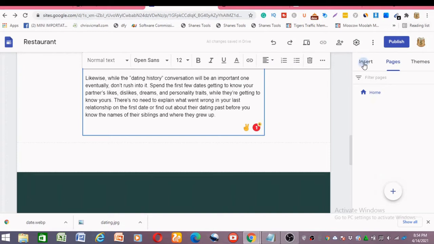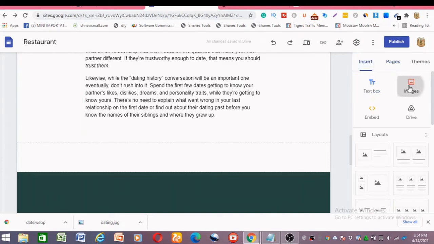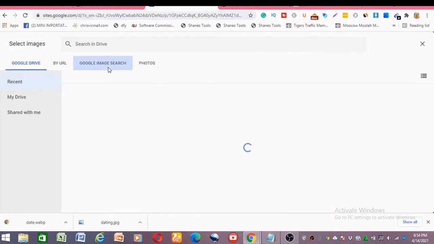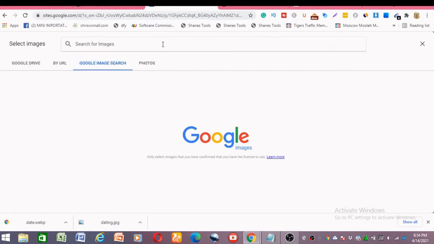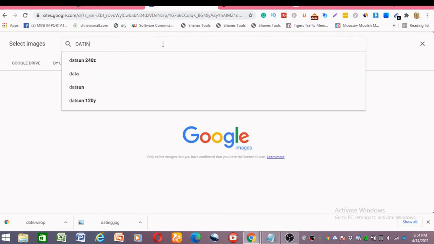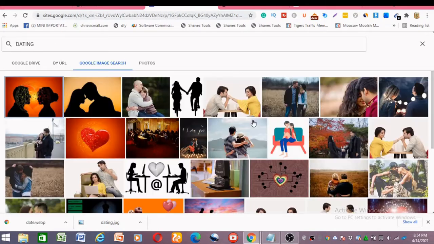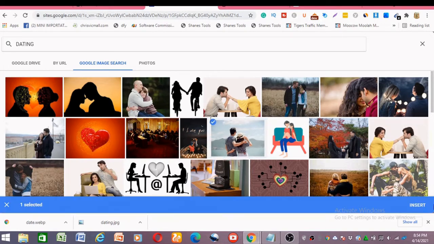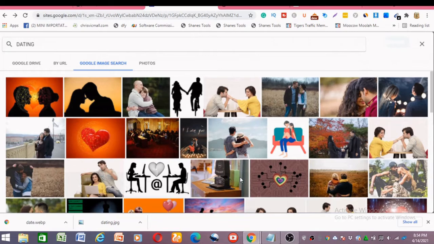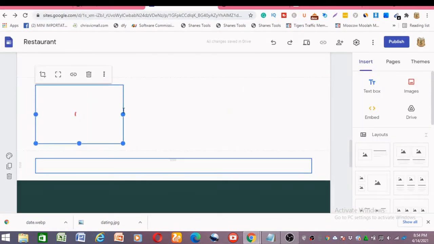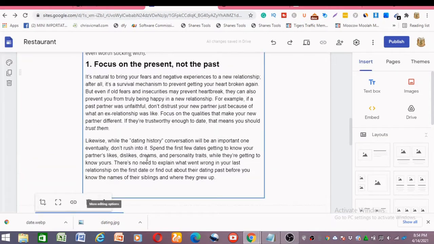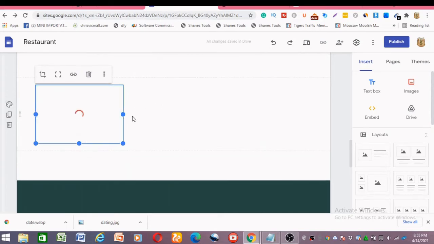So hit on this insert, and hit on image, select, and you click on Google search image, and you type in dating. Just type in dating, okay, and you wait for it to load up, and you choose one of these images. Choose this, and you insert this. So the image will automatically pop up here. So this is the image.